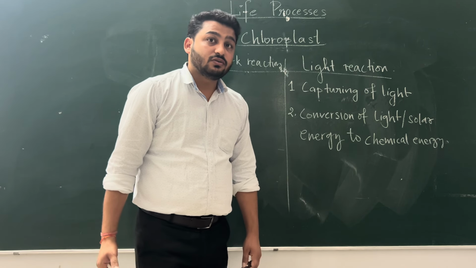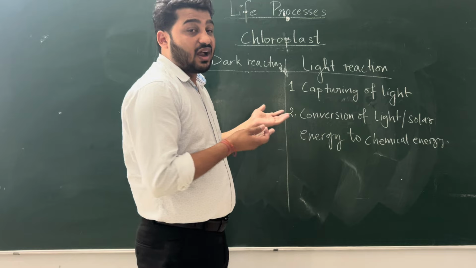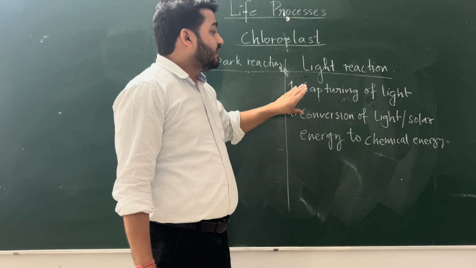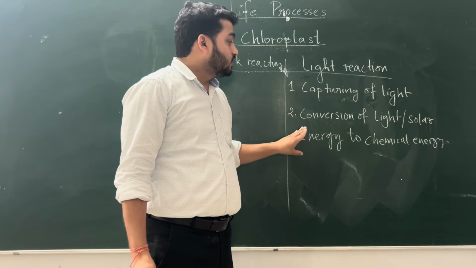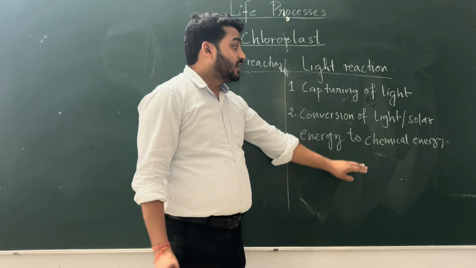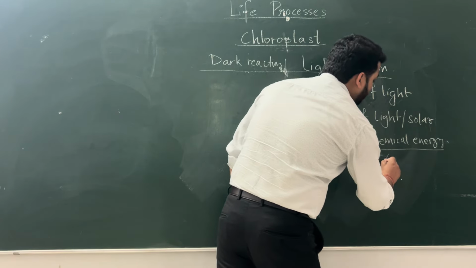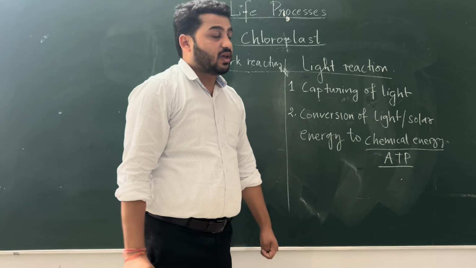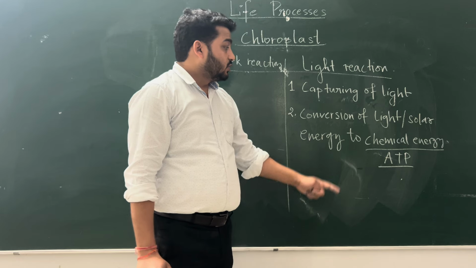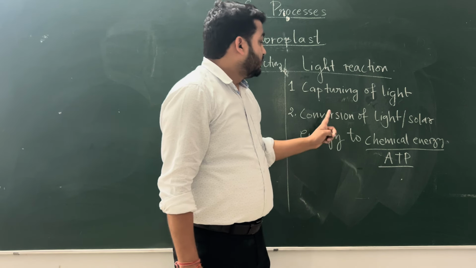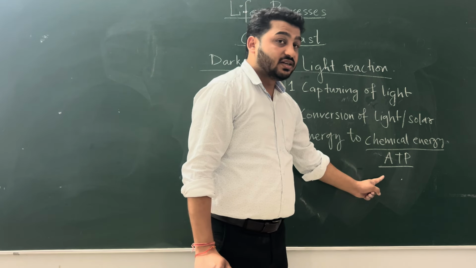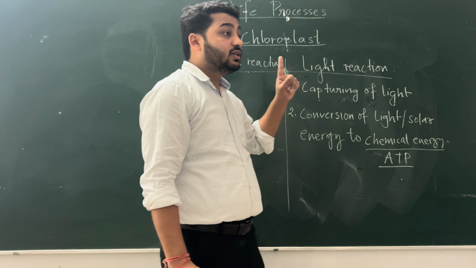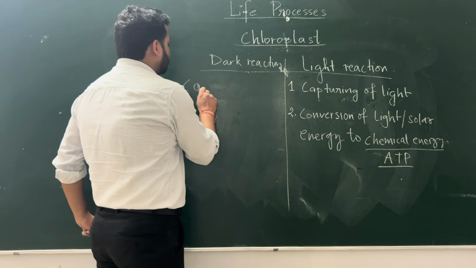Why are we doing so? Why do plants do this thing? They capture the light first and then they convert the solar energy into chemical energy. That chemical energy we are forming is in the form of ATP, adenosine triphosphate. So the solar energy is converted into chemical energy. Why? Because we need this energy further to convert carbon dioxide into glucose.